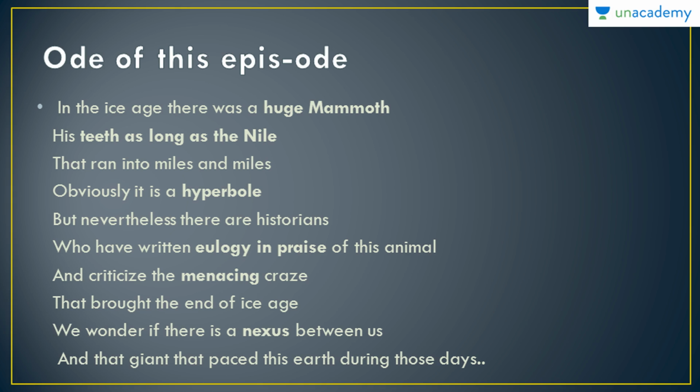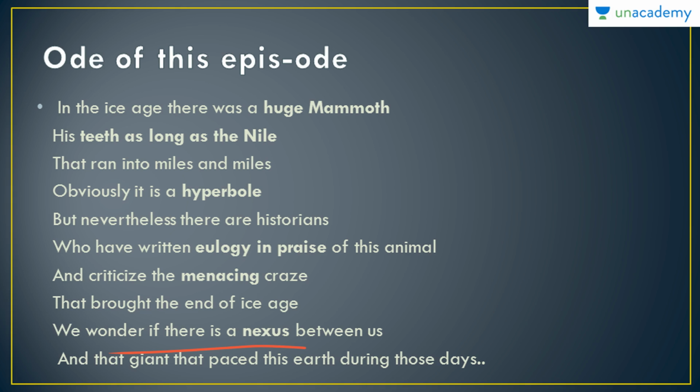Obviously it is a hyperbole, but nevertheless there are historians who have written eulogy and praise of this animal and criticized the menacing craze that brought the end of Ice Age. We wonder if there is a nexus between us and the giant that paced this earth during those days.